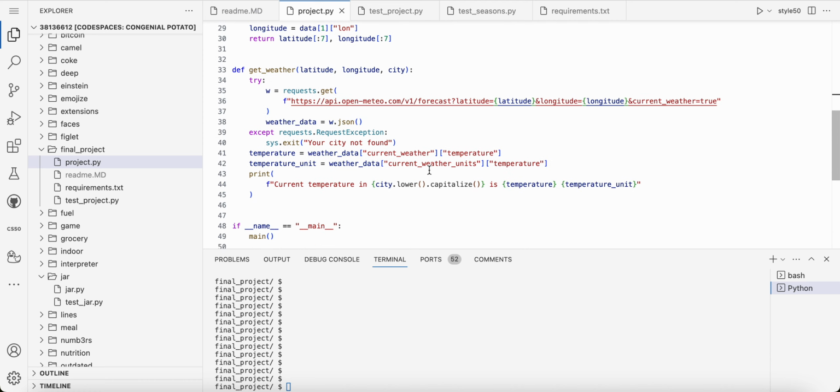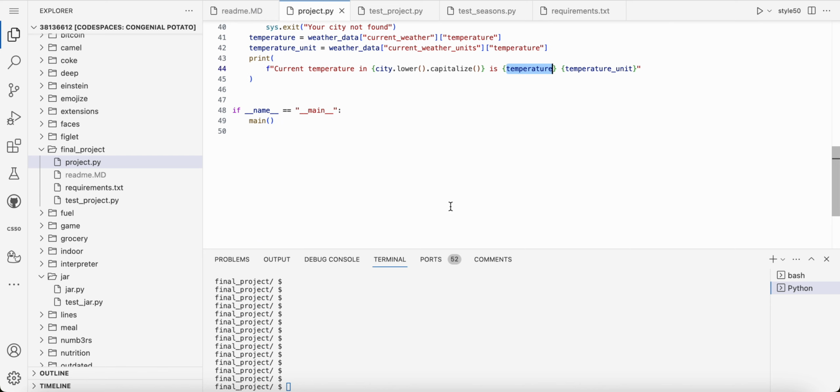And then I use this other API to get the temperature for said city, and then at the end I show this message to notify me what the weather is.